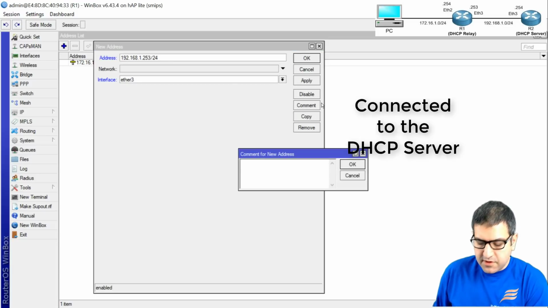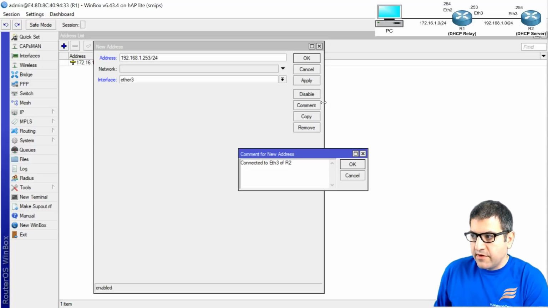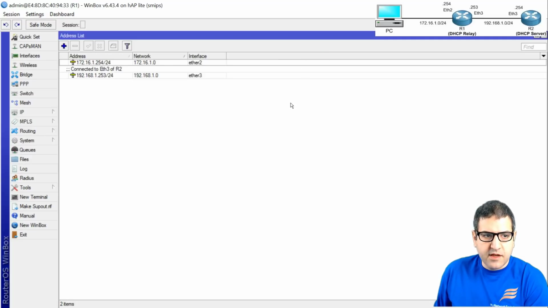And if you want, you can put a comment here, connected to Ethernet 3 of router 2, which is the DHCP server. And then I'll say OK, and here I will say OK.